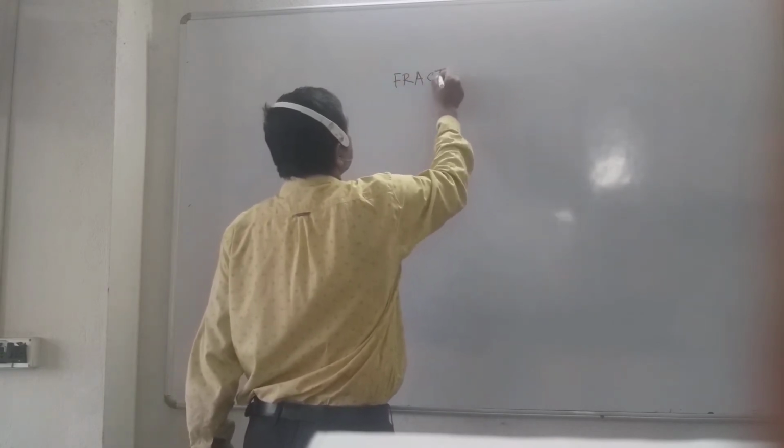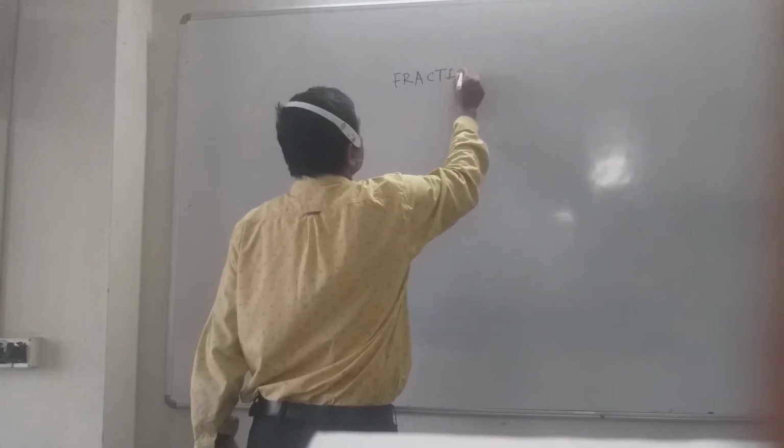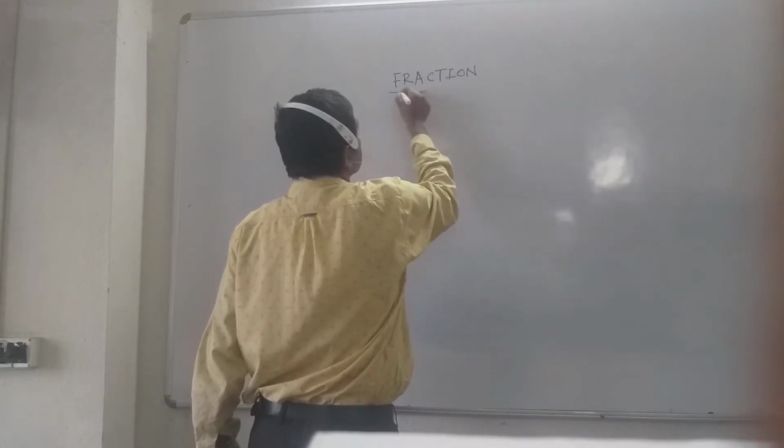Fraction. I think you have the idea in your class.